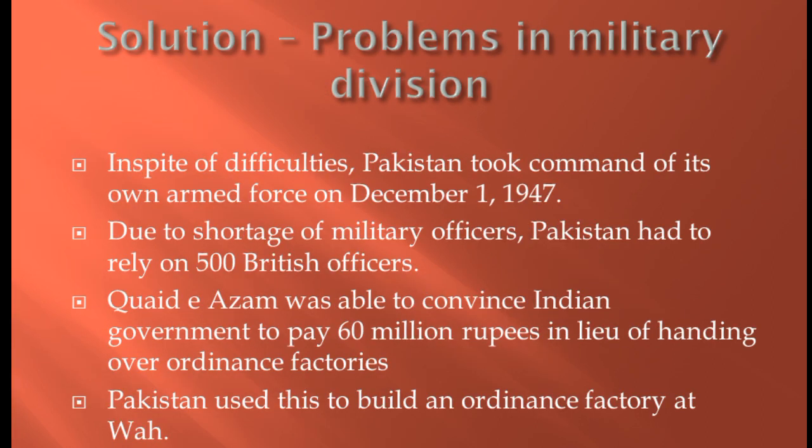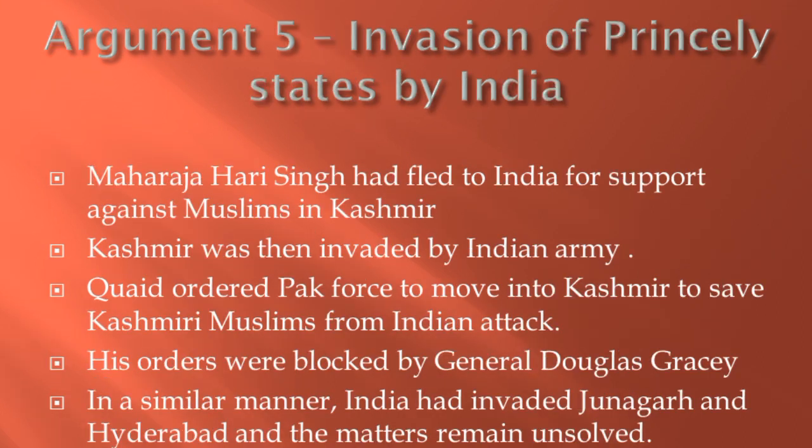Now let's see how Pakistan was able to deal with this situation. In spite of the difficulties, Pakistan took command of its own armed forces on 1st December 1947, but due to the shortage of Pakistani officers, Pakistan had to rely temporarily on 500 British officers who were already in charge. Also, Quaid-e-Azam was able to convince the Indian government to pay 60 million rupees in lieu of handing over ordnance factories. Pakistan used this to build an ordnance factory at Wah. Thus, the military issue was somewhat resolved by the efforts of Quaid-e-Azam.